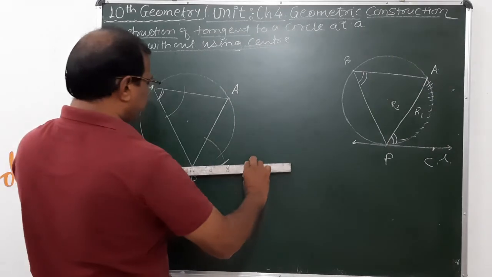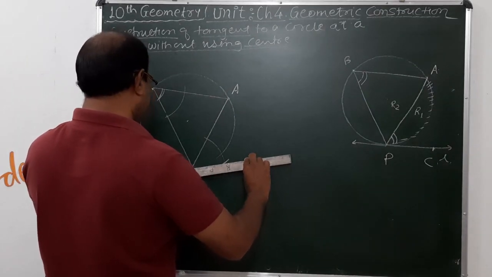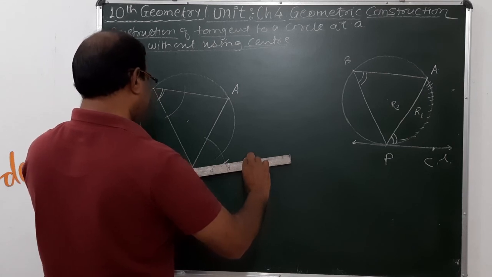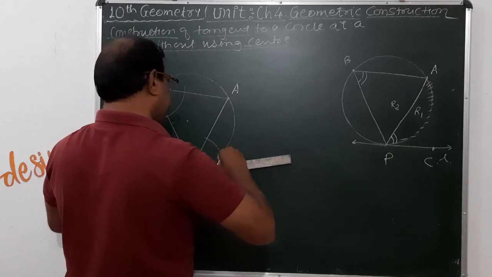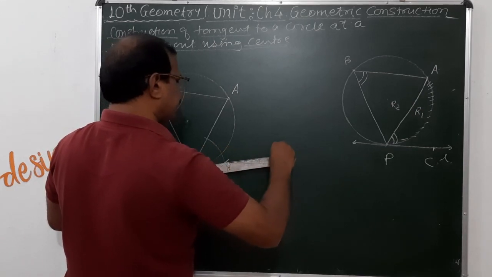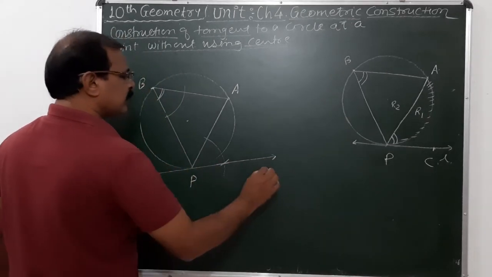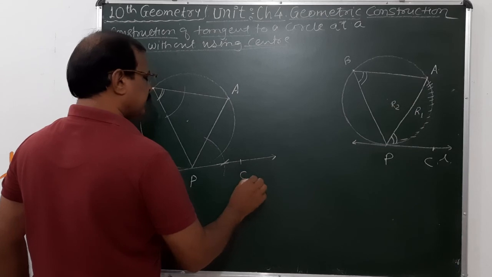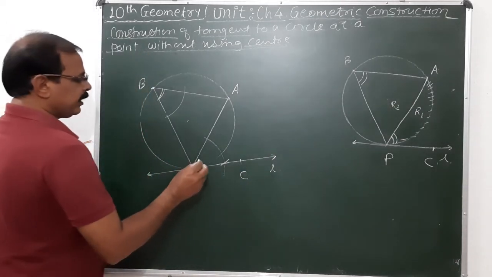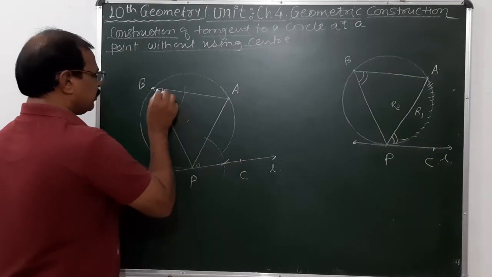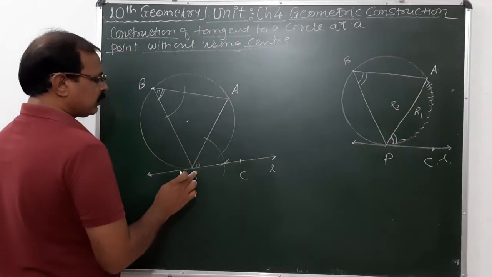You draw the line which is passing through this point of intersection and P here. Just draw the line here. If you draw the line, this line indicates here the tangent line. This is the required tangent line here. So this point is nothing but here the C here. And therefore this line, PC line is nothing but a tangent at this point here. In this case here, this angle and these angles are congruent. Okay. So in this here, without using the center here, we can draw the tangent here.